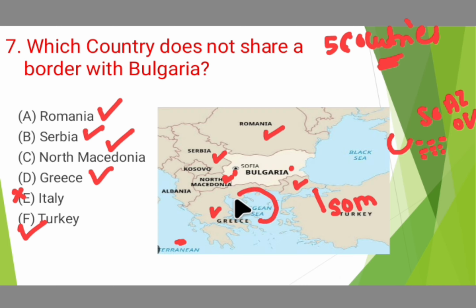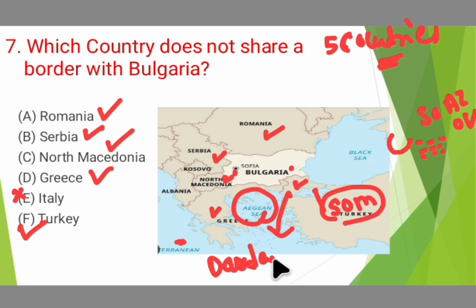The Aegean Sea and the Sea of Marmara are connected by the Dardanelles Strait. Note down these points or remember these points. These are very much important for the examination.